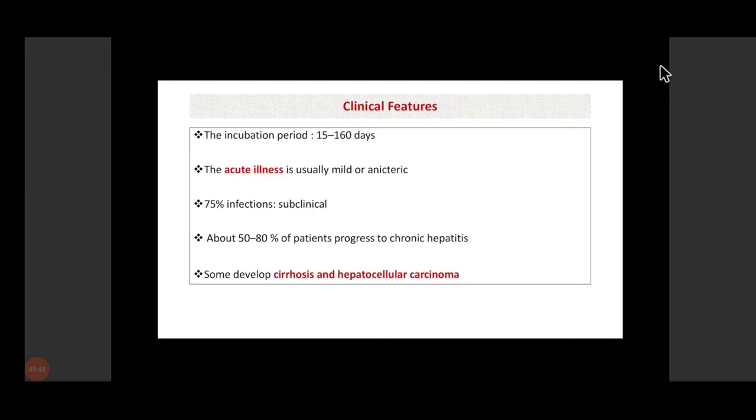Now the incubation period is around 15 to 160 days. Acute illness is generally mild or anicteric. Most of the infections are subclinical, and 50 to 80% progress to chronic hepatitis. Some of them will further develop cirrhosis and hepatocellular carcinoma.